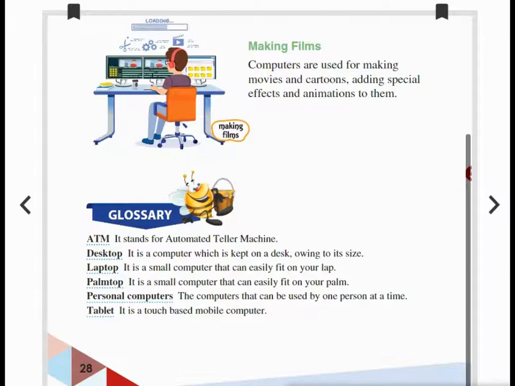Next, palm top, it is a small computer that can easily fit on your palm. Personal computers, what is personal computers? The computers that can be used by one person at a time are called personal computers. Tablets, it is a touch based mobile computer. Tablets are smaller than laptop and bigger than palm top. Is it clear, children?